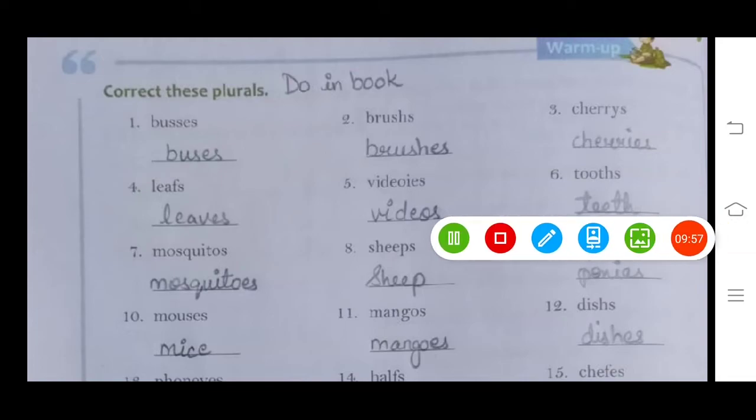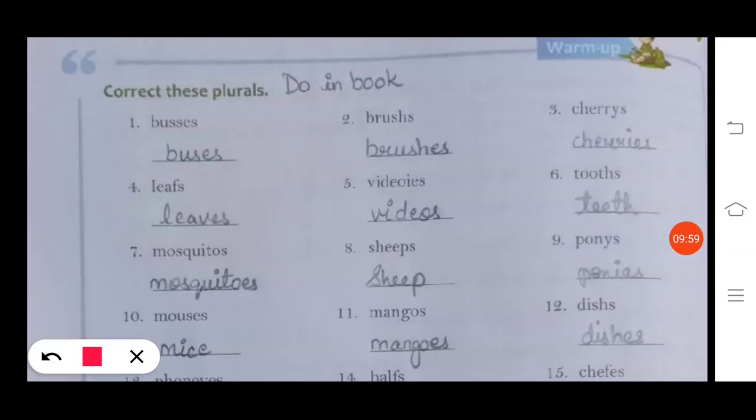Cherries, Y will be changed into IES. Leaves, F will be changed into VES. Videos, VIDEOS. IES will not come, only single S. Tooths, it's wrong. Teeth is the correct. Mosquitoes, we will use ES. Sheeps, sheep. Ponies, Y will be changed into IES. Mouses, mouses is wrong. Mice is the correct one. Mangoes, OES.